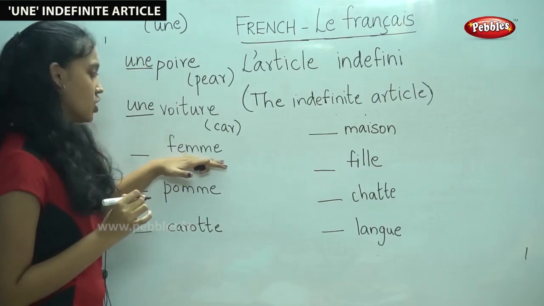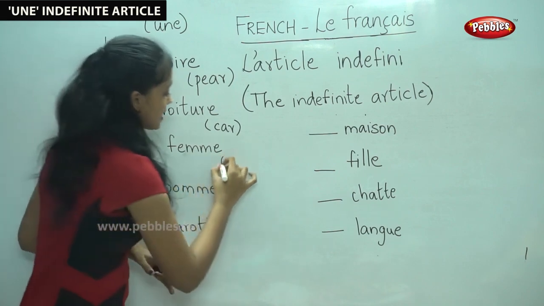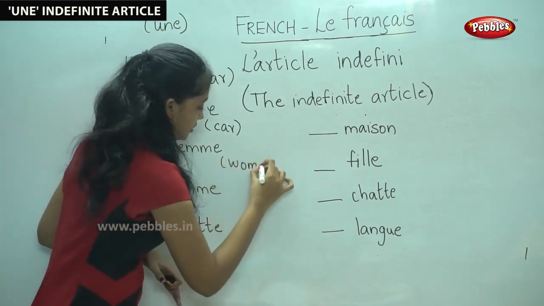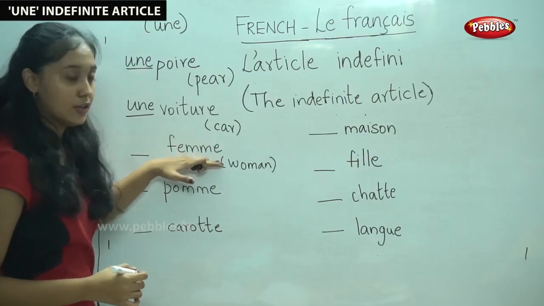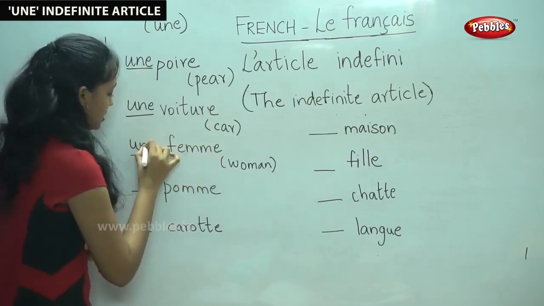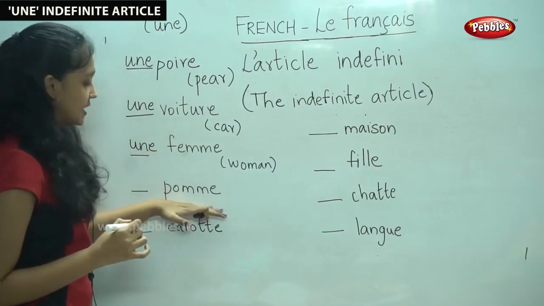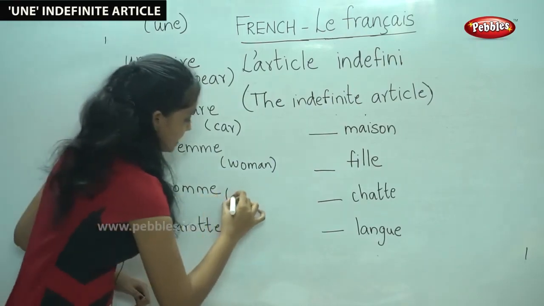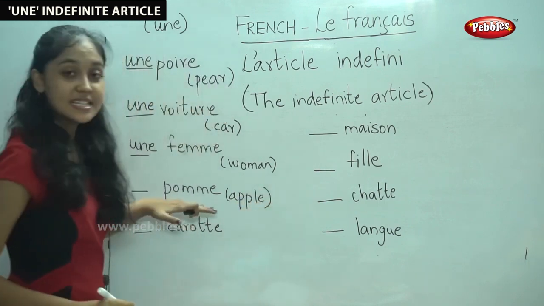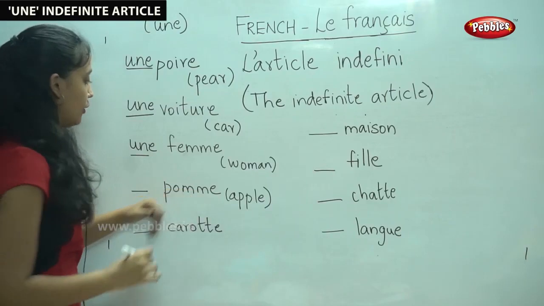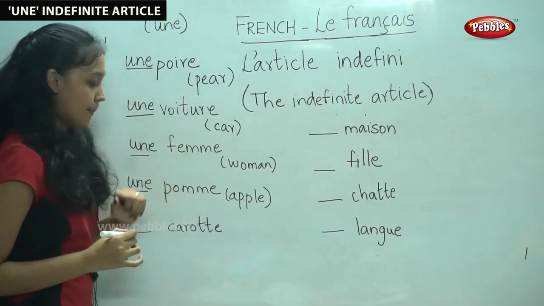The next word is also a word that we already used, femme. It means woman. As we can see, it is in the feminine singular form. Therefore, we use une femme. The next word is pomme, which means apple. It is in the feminine singular form. Therefore, we use une pomme.